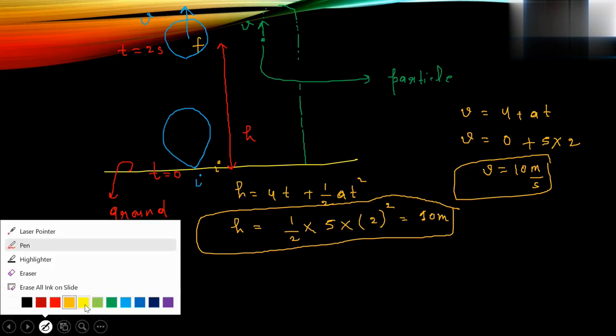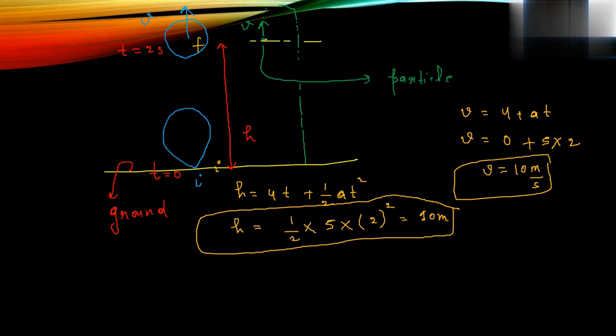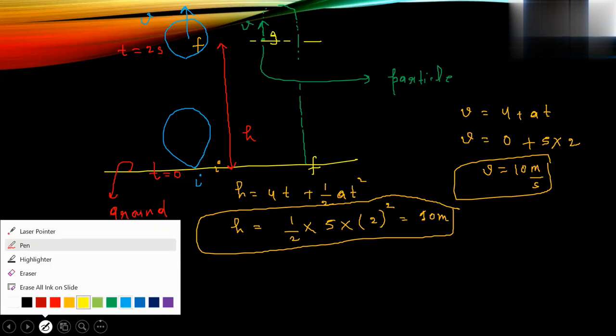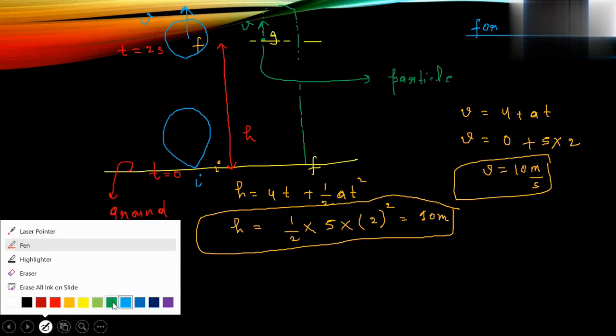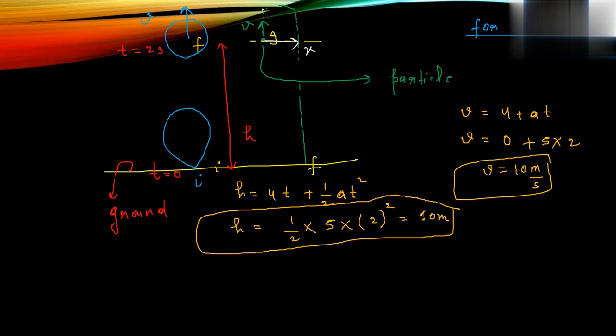Now see what they are asking: how much time the particle will take. For the particle, you can take this as initial and this as final. We apply the equation of motion. Sir, why are we applying the third equation? Not the third, son, you can apply any; you need to find time. Yes sir. Use the second equation, the second will do the work. So s is equal to ut plus half at squared.